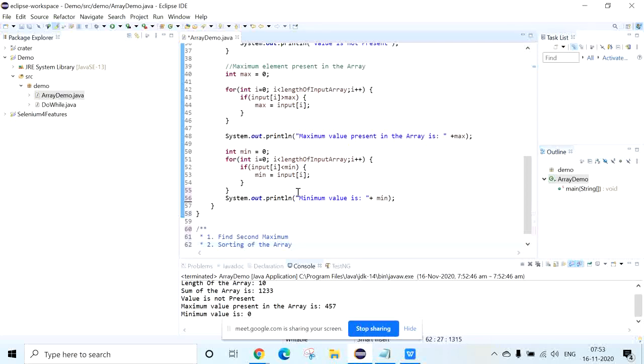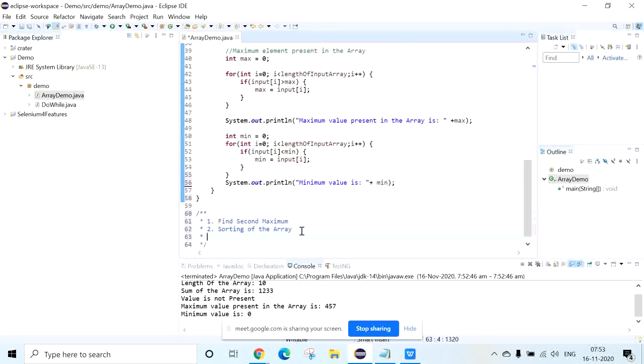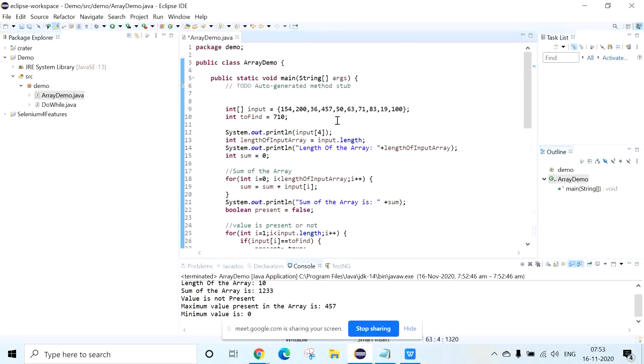Sorting in the sense you can go with the ascending order or descending order. The second maximum in the sense, we found the 457. Now you need to say the second maximum is 200 in this array.